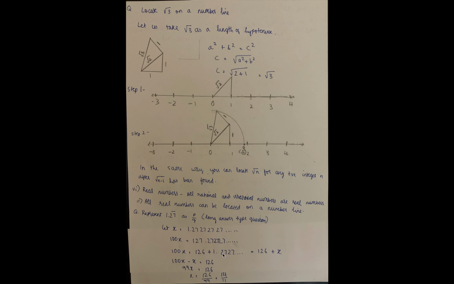1.27272727... is equal to x, so you replace this with x. So 100x equals 126 plus x. This x comes to this side, it becomes minus. 100x minus x equals 126. 99x equals 126. Then x equals 126 by 99, which is 14 by 11. So 14 by 11 equals 1.27 bar.